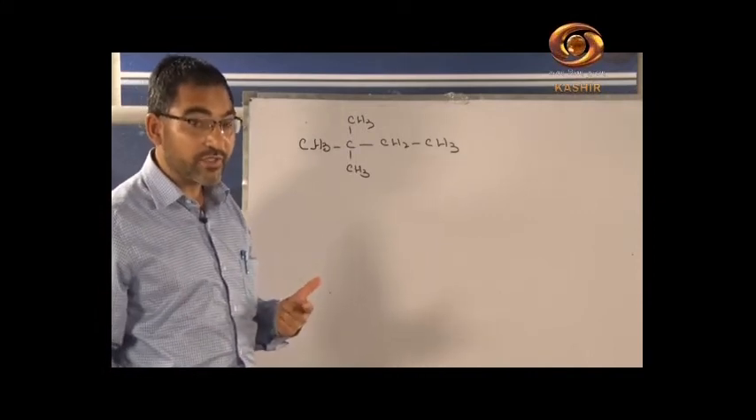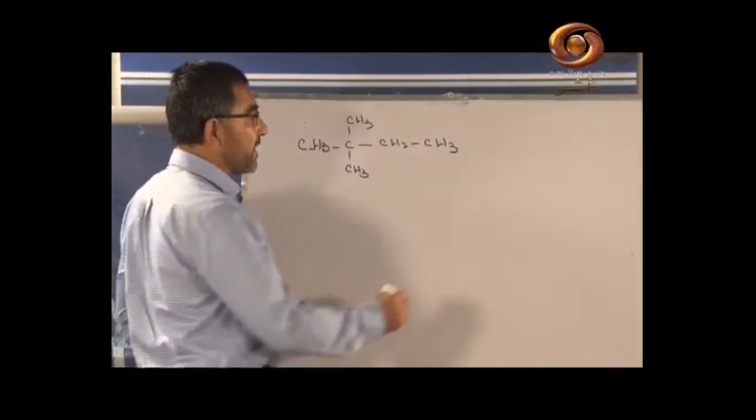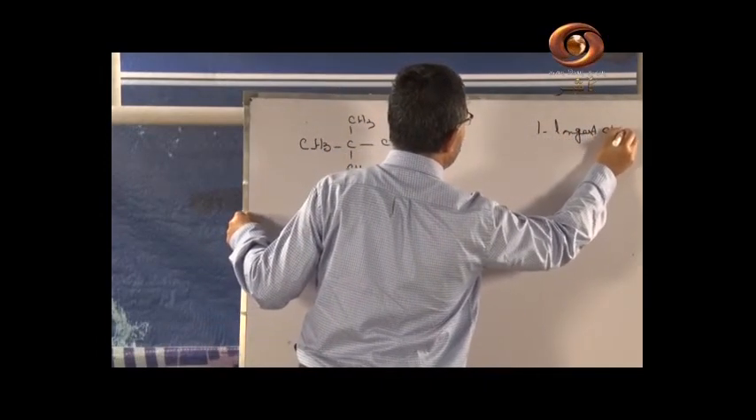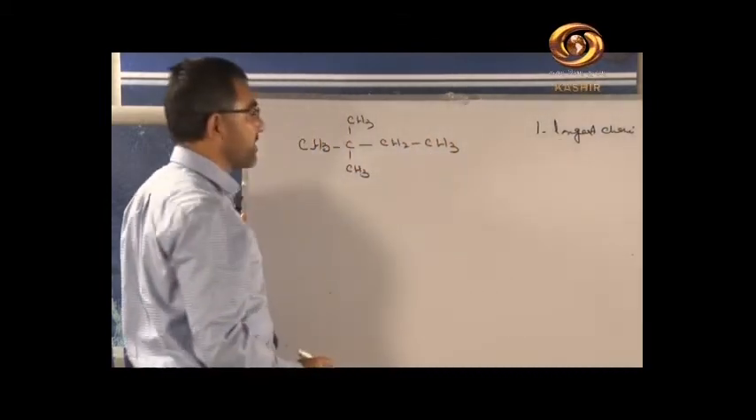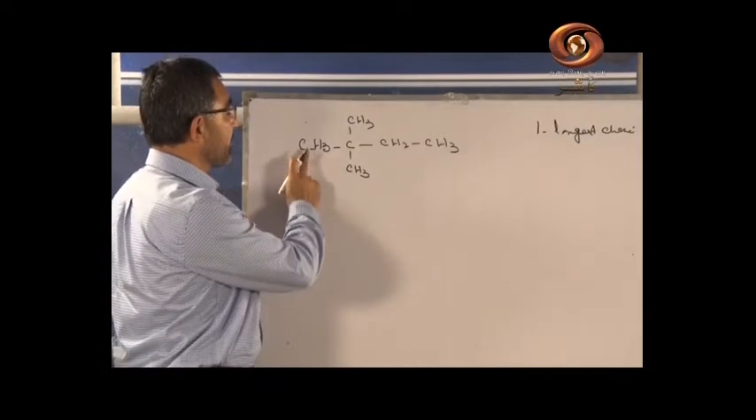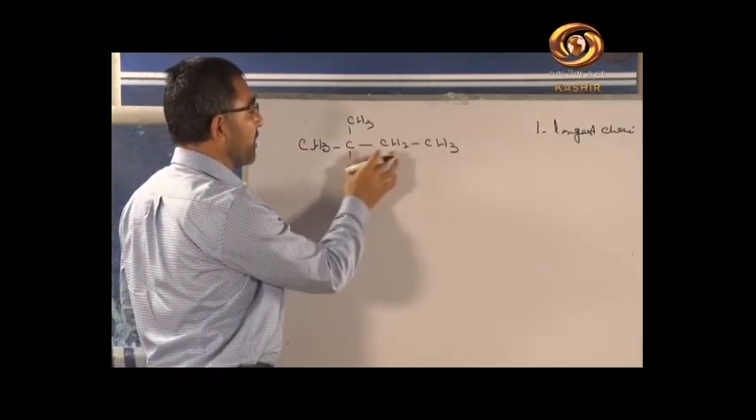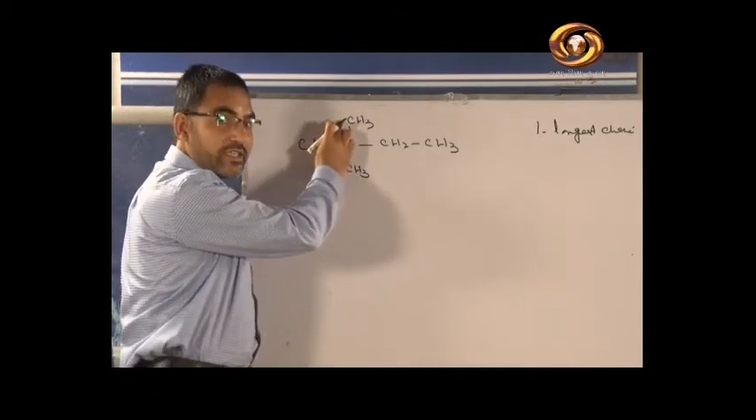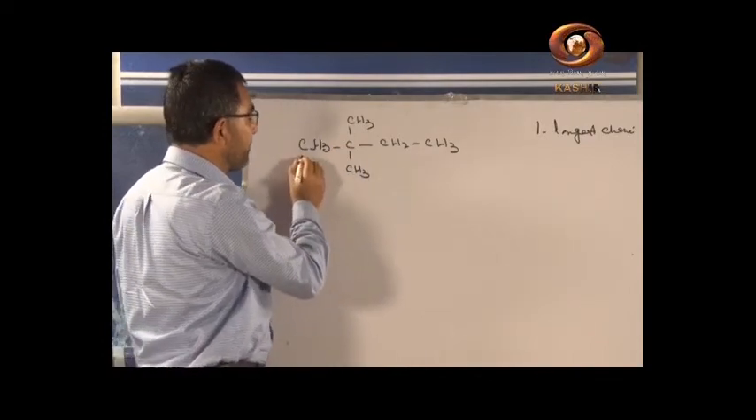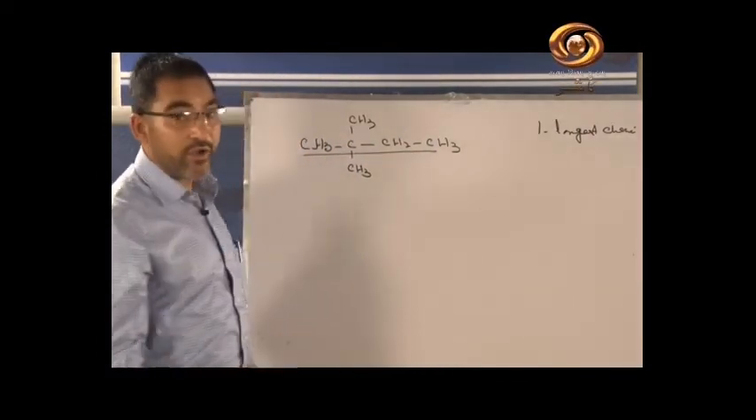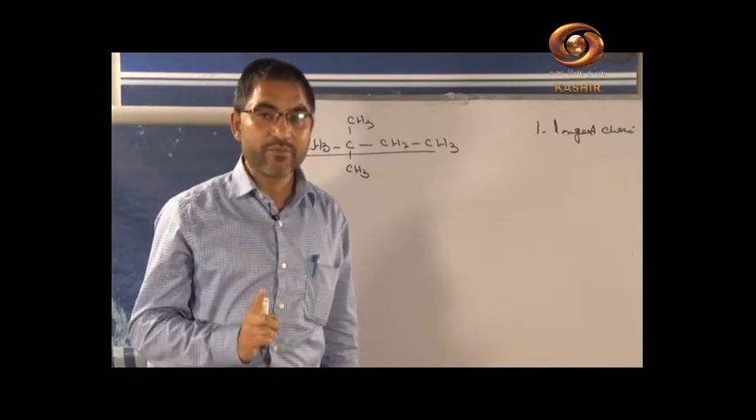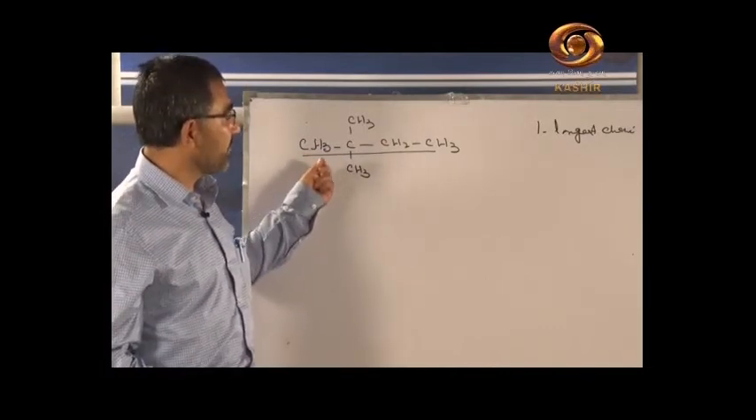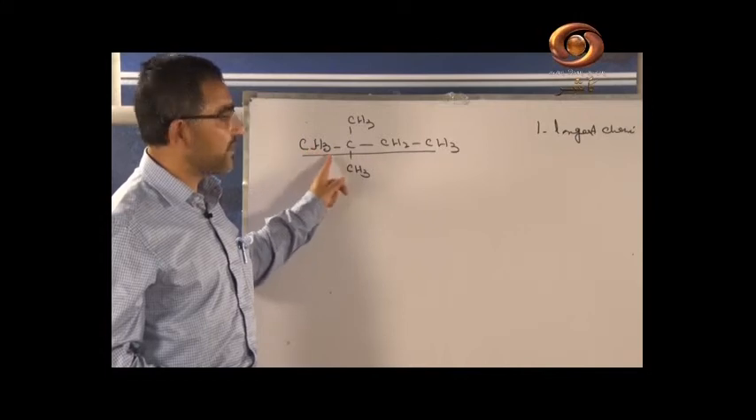Where do you start the numbering? Recall that first of all we have selected the longest chain. If you recall the longest chain rule, we have to select the longest chain. What is the longest chain here? Here 1, 2, 3 and 4. 4 carbons are in the longest chain. If you consider this chain, this is 1, 2 and 3. So the longest chain will be this. So in the longest chain there are 4 carbons. So the parent compound is butane. 1, 2, 3 and 4. Why butane? Because all single bonds are there. No double bond is present, so it is an alkane.